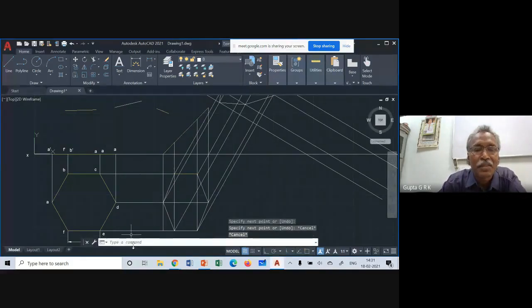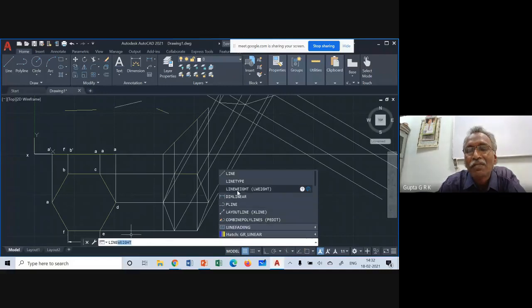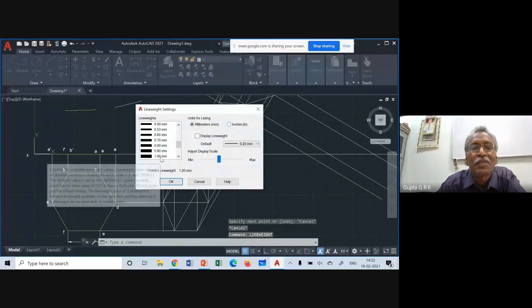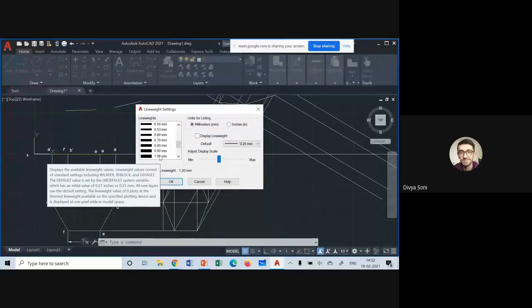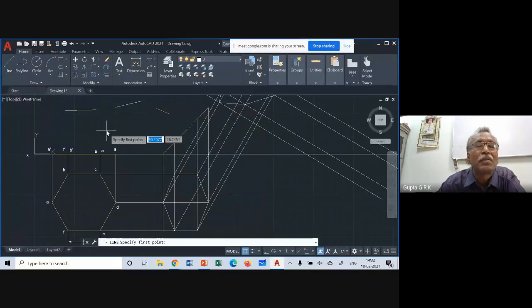I think it comes. Line weight is there, and here also the same things are coming. So that works. I don't know. Or I have to select that line and change the properties.